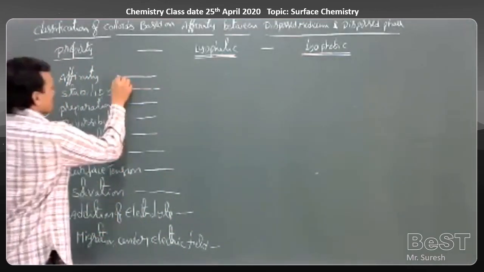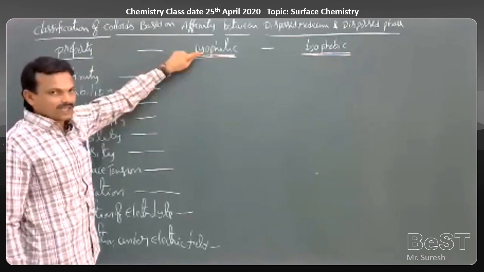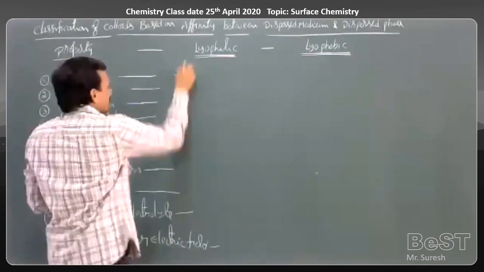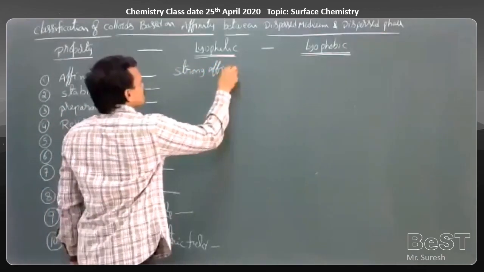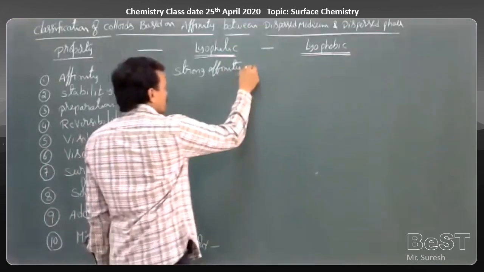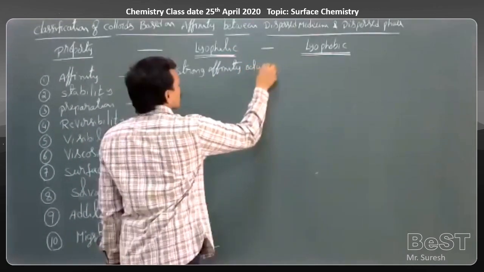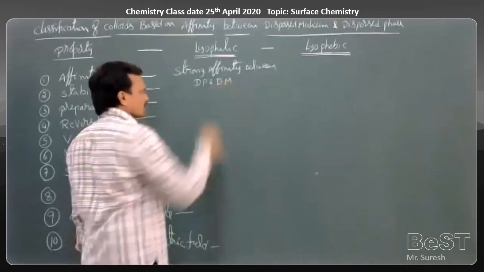Now come to the first one, affinity. In case of lyophilic, there exists a strong affinity between dispersed phase and dispersion medium.